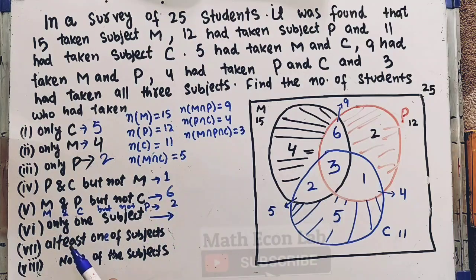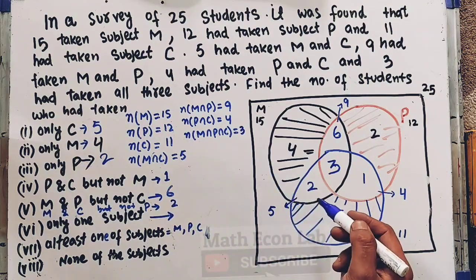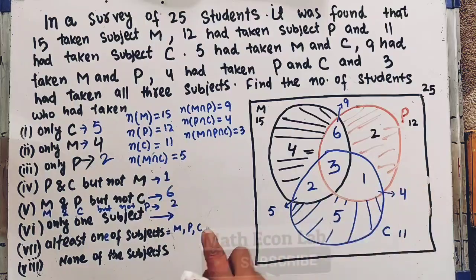Having said that, number of students who have taken at least one of the subjects. By at least one we mean either they have taken subject M, or subject P, or subject C, or M and P, or P and C, or all the subjects.